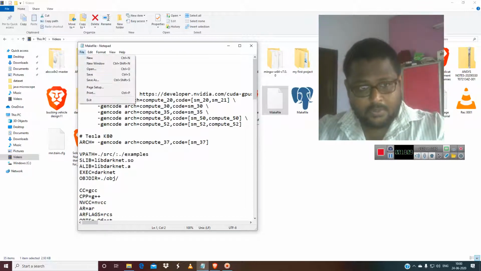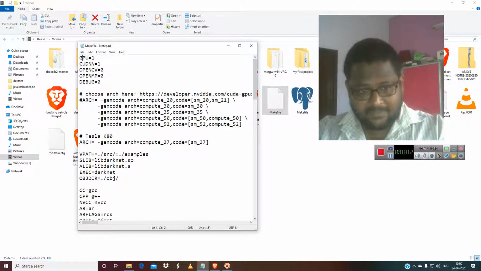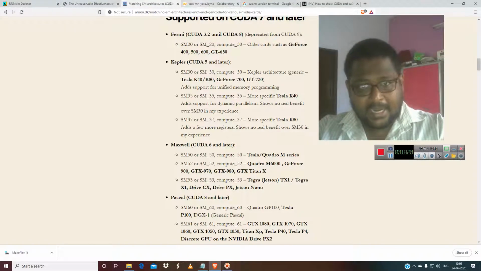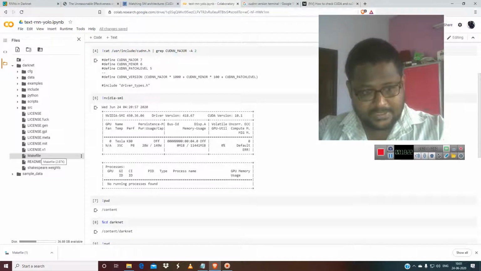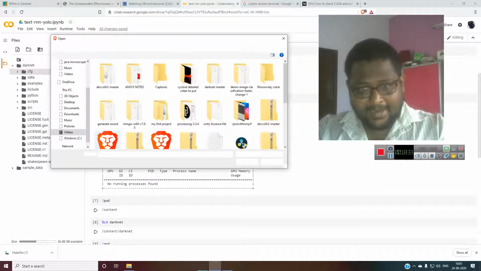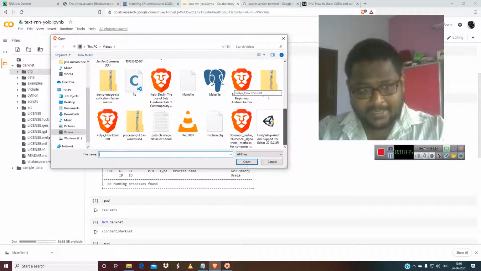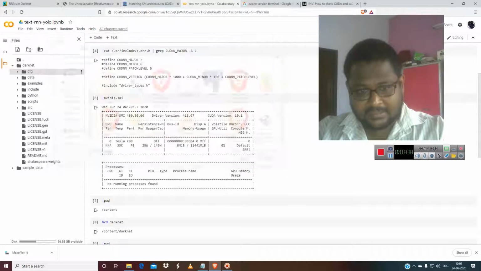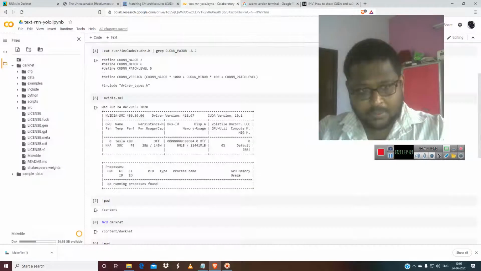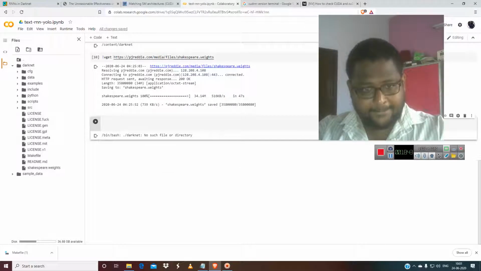After this, you have to just save this, and after saving it, ARCH, gencode, and these things have been done. We are going to upload it. So just get back here, get to the text generation, and delete this file. Then get to the darknet, upload the file, go to the makefile, open it, click OK. Okay, so it has been uploaded. Now you can make it.